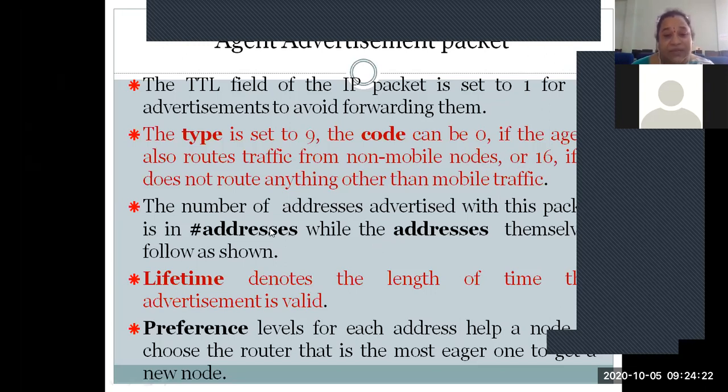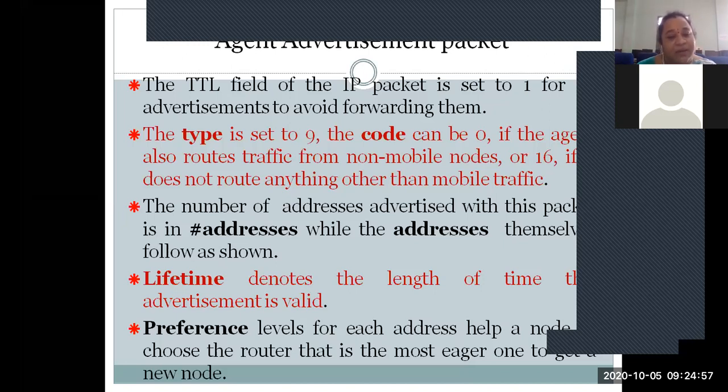And coming to the next one, the number of addresses: it indicates the number of advertising addresses that are being issued, and it will be stored in this field called number of addresses. Next one is lifetime, which denotes the length of time the advertisement is valid. So how much time the corresponding advertisement packet will hold its period, how long it is going to live, the lifetime field explains that to us.